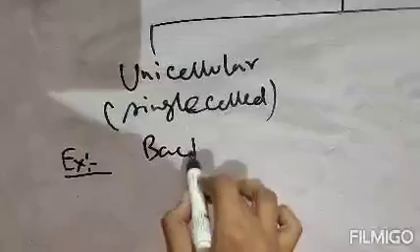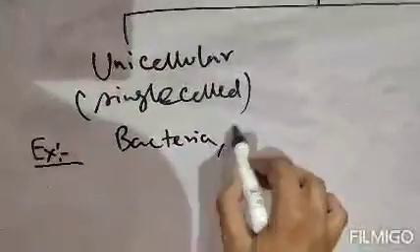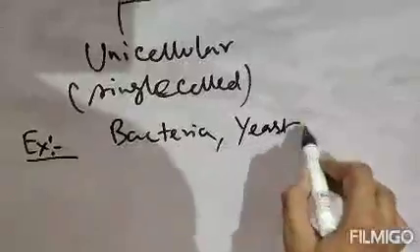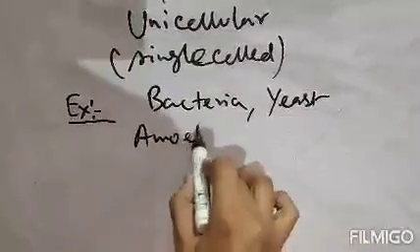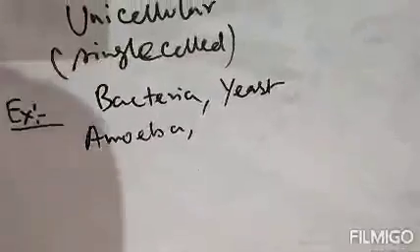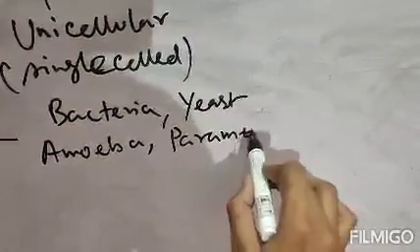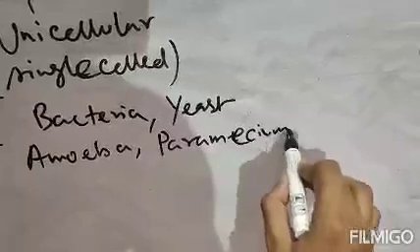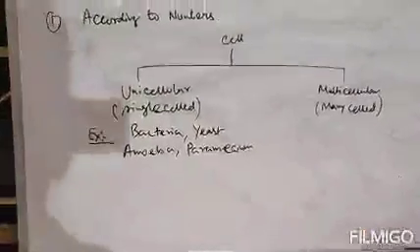The example will be first bacteria, yeast, amoeba, paramecium. So these are the unicellular or single celled organisms.